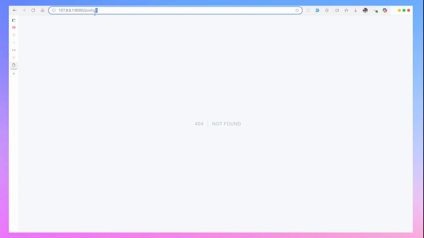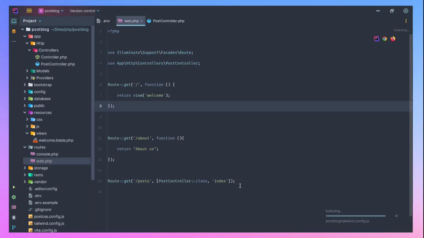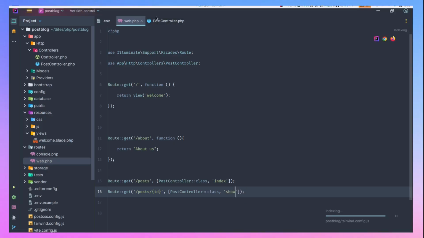This 5 will be a variable, that is, it's not going to be constant. So let's come back and define a route that can access that. Let's just duplicate this, and I want to go to the path route posts. Then I want to accept a parameter here. That is, we are now dealing with route parameters, and the parameter we want to accept here is the post ID. And it's going to hit the show method on our post controller.